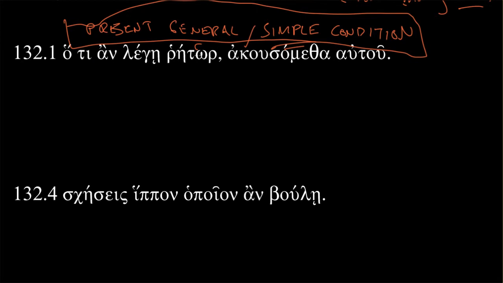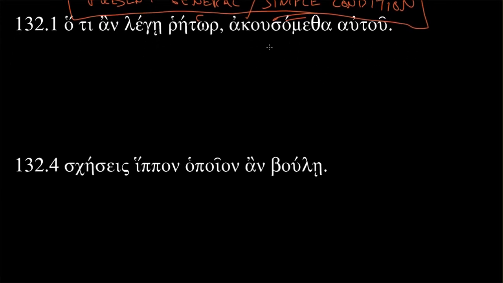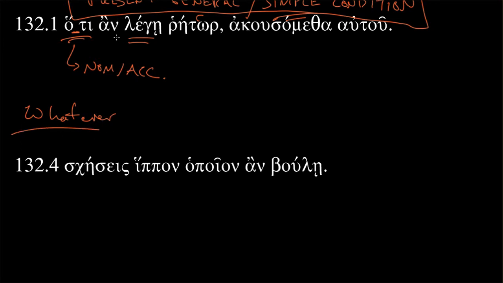Ha ti an lege ho rhetor, akousometha autou. All right, lots to unpack in this sentence. So ha ti, note the gap. This is not hoti, the conjunction, which we would possibly expect from the word lego. Here, this is the indefinite relative that we've gotten so used to saying, whatever. So what case is this? Well, we can't tell because it's neuter whether it's nominative or accusative, but it's going to be one of those. And whatever it's going to be, we're going to translate it as whatever, and that's either the subject or the object, we don't know yet.